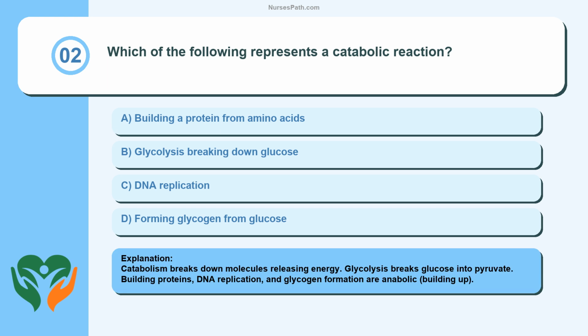Catabolism breaks down molecules, releasing energy. Glycolysis breaks glucose into pyruvate. Building proteins, DNA replication, and glycogen formation are anabolic, building up.